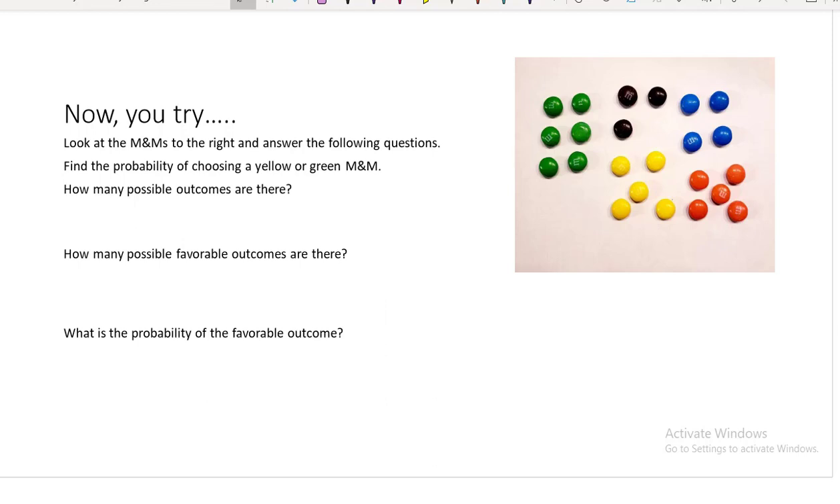Now it's at this time, just as a side note, that I would have the students do this on their own. Give them like a minute and then bring them back and we'll answer the questions together.